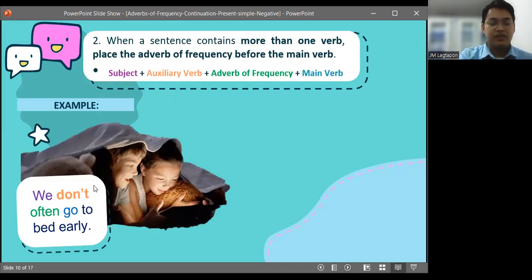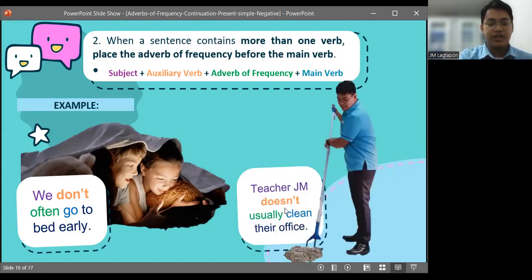So we use the auxiliary verb don't, and another example is Teacher JM doesn't usually clean their office. We use the auxiliary verb doesn't. So if you noticed, the auxiliary verbs don't and doesn't made our sentences negative.